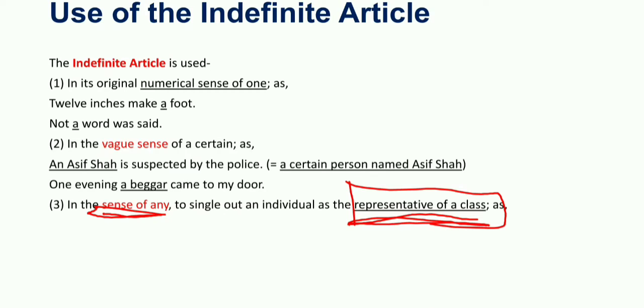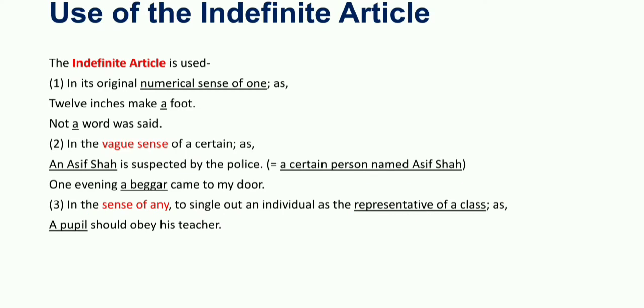An example is: a pupil should obey his teacher. Here a pupil is the representative of the whole class, meaning every pupil should obey his teacher. Next, a cow is a useful animal. A cow here is used as the representative of the whole class of cows.